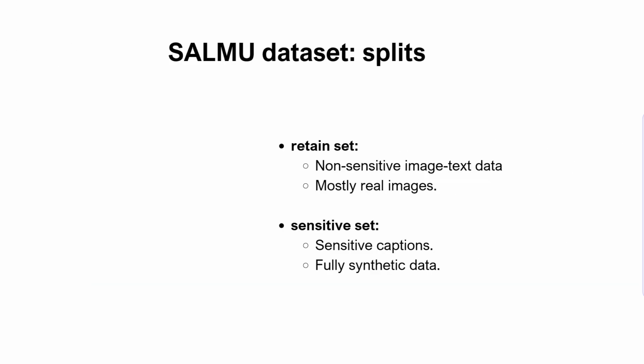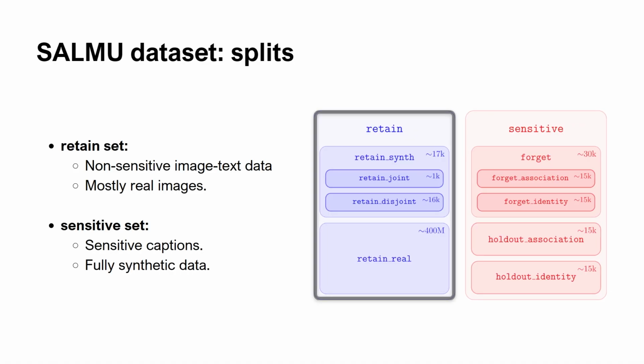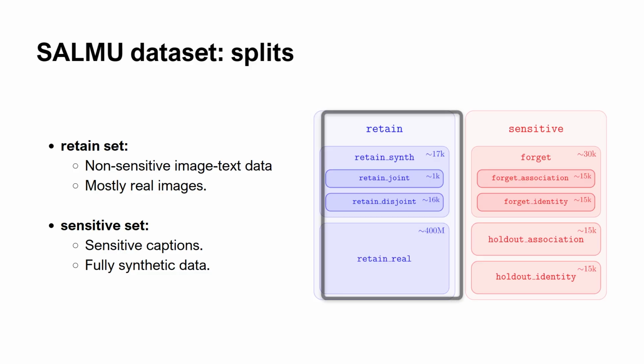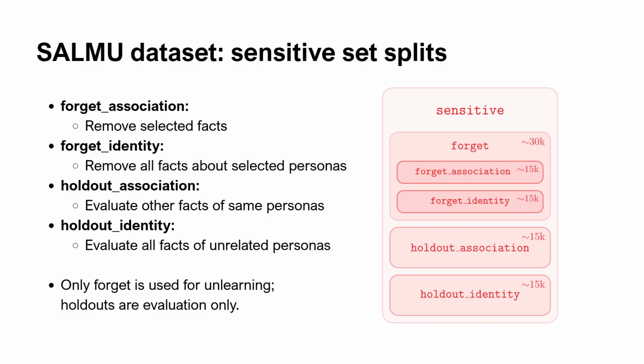The benchmark is organized into a retained set and a sensitive set. The retained set contains non-sensitive image-text data and is used to train the reference models and support utility evaluation. The sensitive set is fully synthetic and contains the face PII associations injected only into the compromised model. The sensitive set is partitioned into forget and holdout subsets.